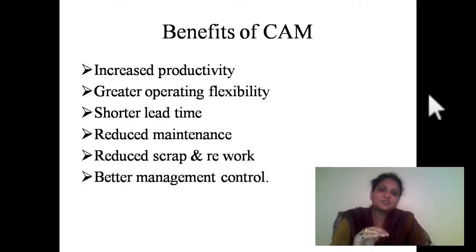Next, reduced maintenance. Maintenance is also getting reduced as the human errors are being reduced. It means eliminated. Next, reduced scrap and rework. It means as there are no human errors and everything is done by computers, what we do is, firstly we write a program and check whether we are getting the required output or not. If that is good, then only we install the material on the machine and start working over it. As a result, there is less chance of getting scrap and less chance of getting rework.